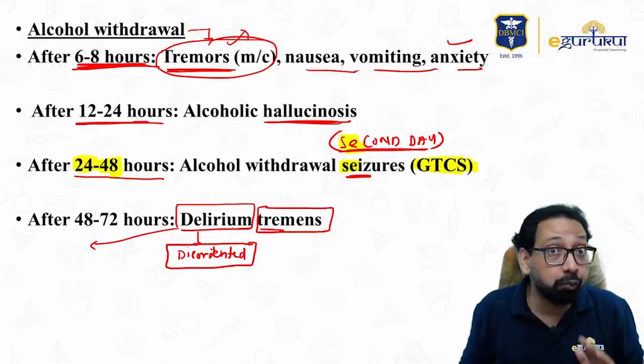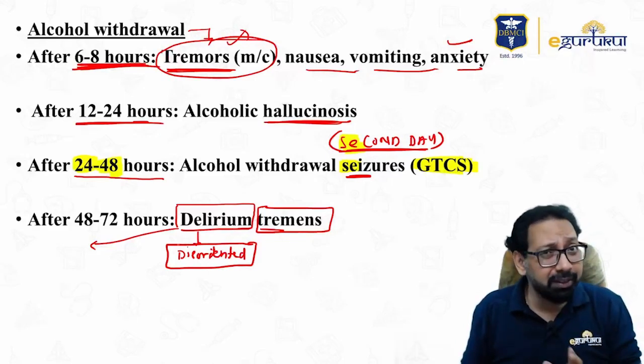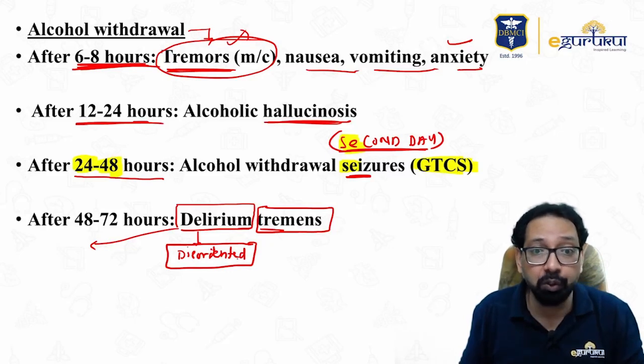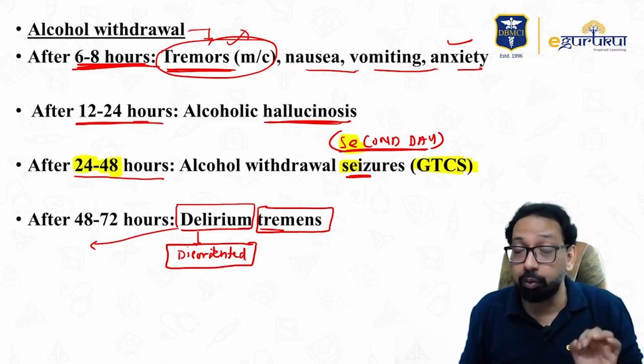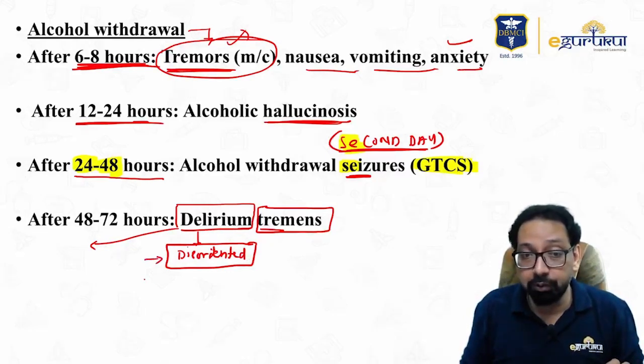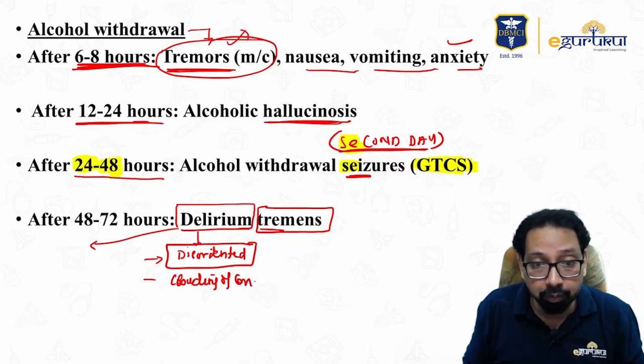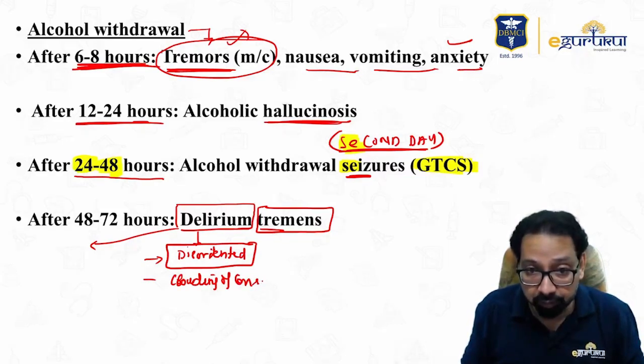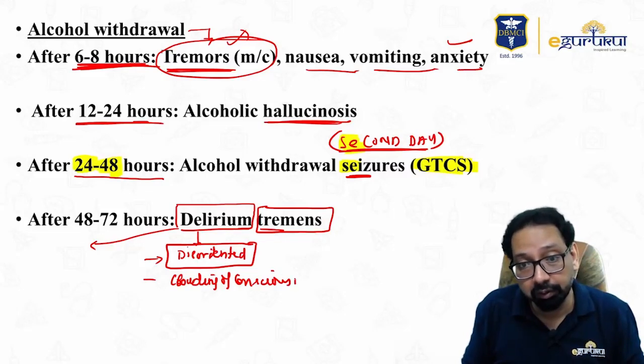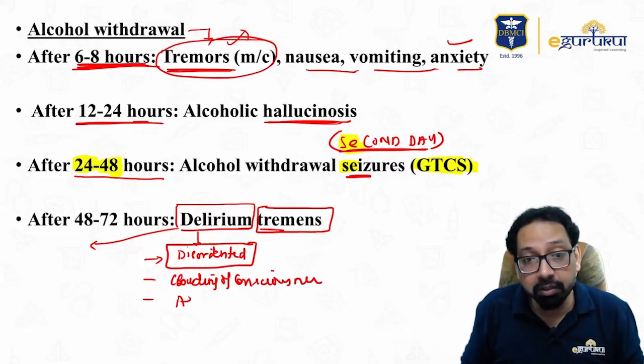These are symptoms of delirium. And in these, the catching point would be disorientation to time, place, person. Sometimes you will find the words clouding of consciousness, altered sensorium.